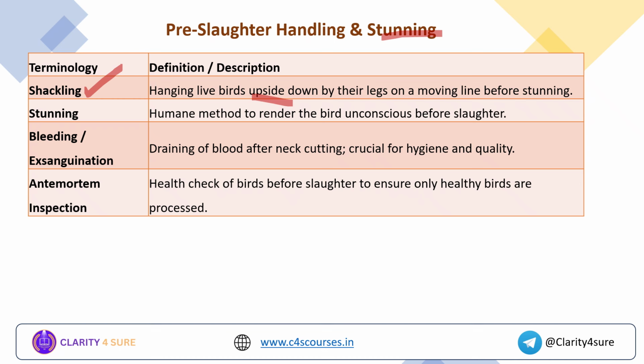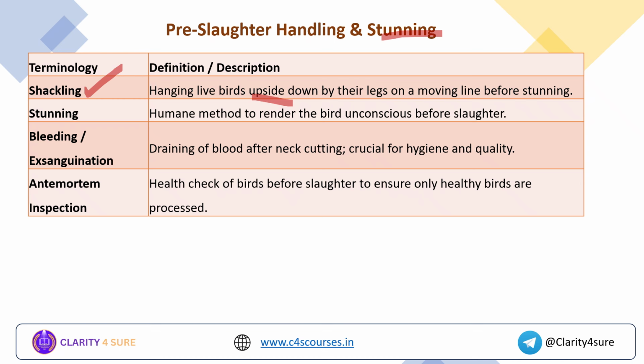Next is bleeding. What is bleeding? It is nothing but the draining of blood after the neck cutting. In poultry, the neck will always be cut in the process of slaughtering, and that blood will be immediately drained. Why is it immediately drained? Because it is very crucial for the hygiene and quality of the meat after slaughtering happens.